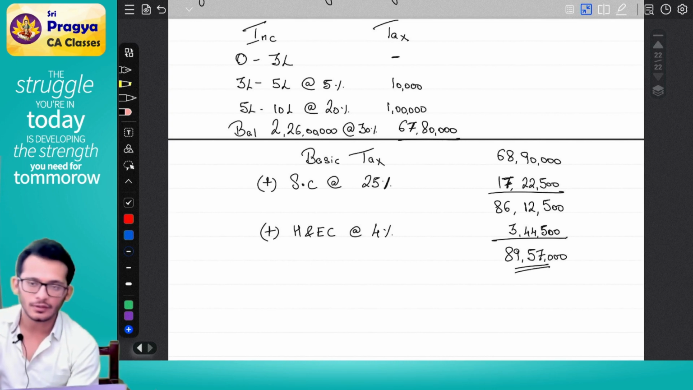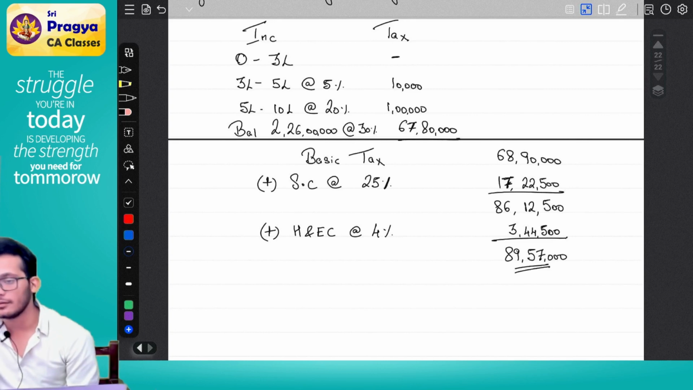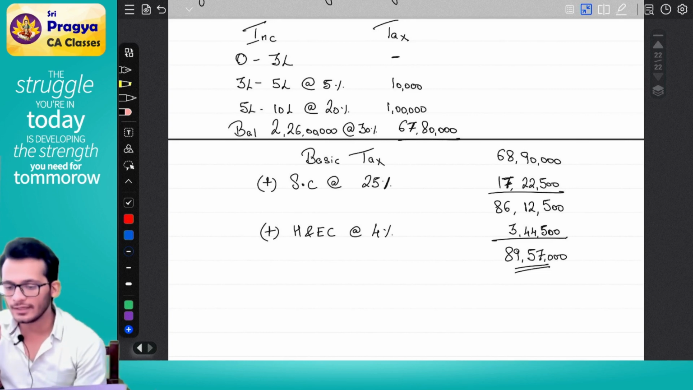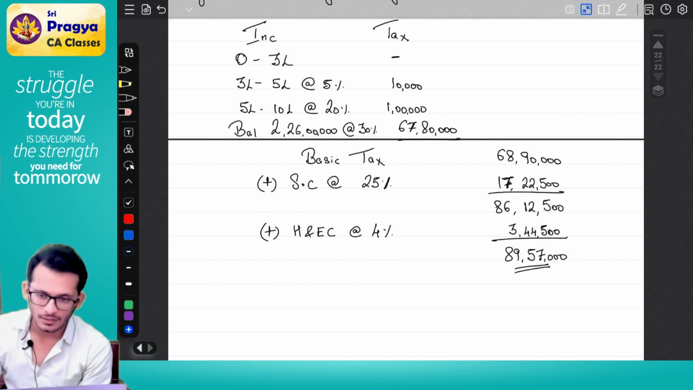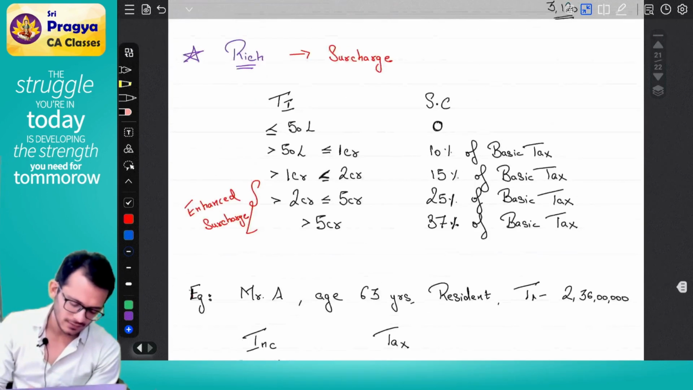This is how you compute your surcharge. Yes or no? Simple, straightforward surcharge. Any doubts? No doubts? All clear? Ritanya, all clear? Am I being fast? You are understanding everything? Okay, perfect.